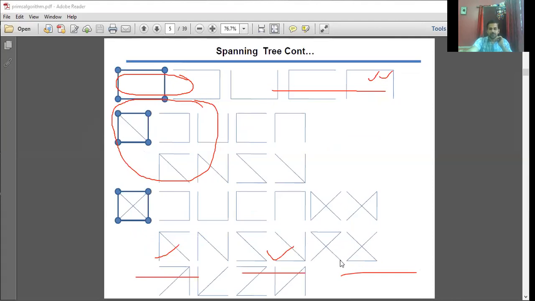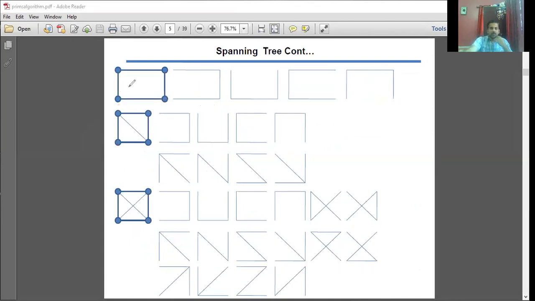See this. So this is one graph. So I can have different variations of this spanning tree. Even this is also a spanning tree, 2 variations, 3 variations, 4 variations. And this is another graph. See this, the different variations. I can get 8 different variations for this graph.